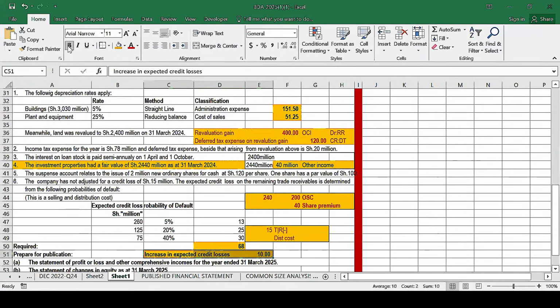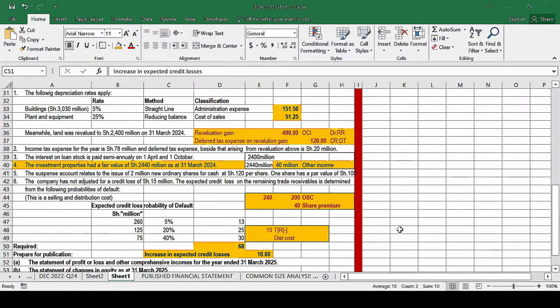Who can be able to remind us? How do we account for this one? In the income statement, how do we account for it? Yes, who can recall? Yes, we account for this as an expense, specifically as part of selling and distribution.